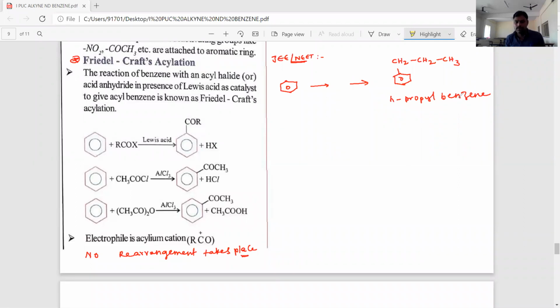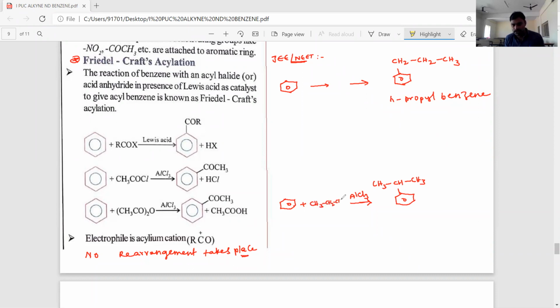And directly we know very well how this benzene is converted into isopropyl benzene. This isopropyl benzene, if you want, means treated with either 1-chloropropane or 2-chloropropane.